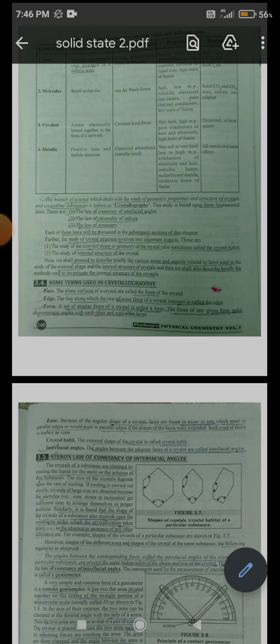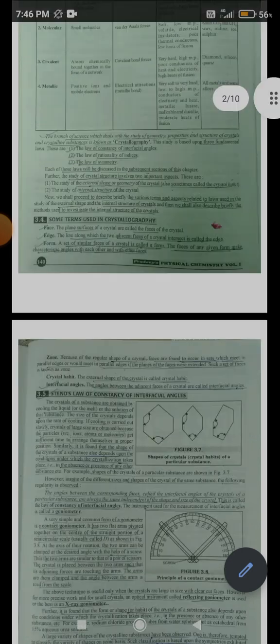Face. The plane surfaces of crystals are called the faces of crystals. Edge. The line along which two adjacent faces of the crystal intersect is called the edge. Form. A set of similar faces of a crystal is called a form. The faces of any given form make characteristic angles with each other and with other faces.